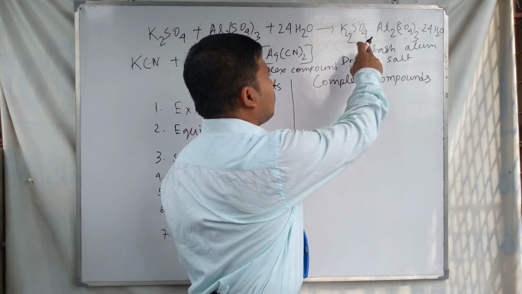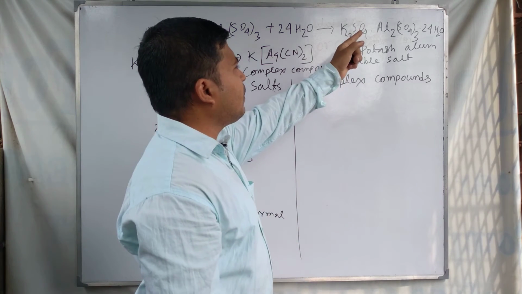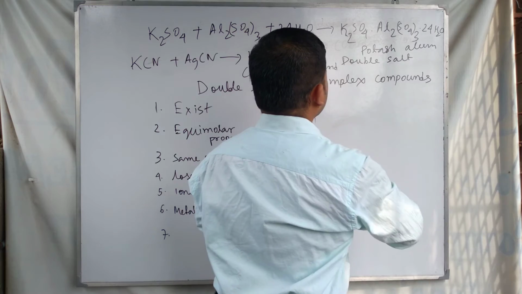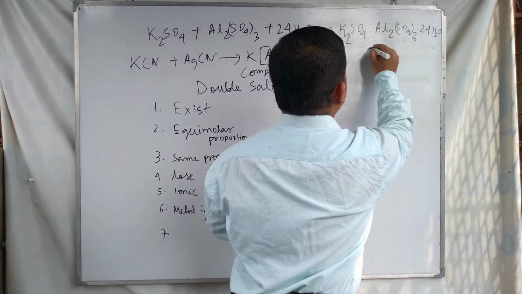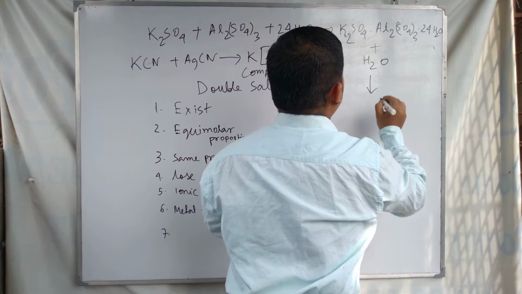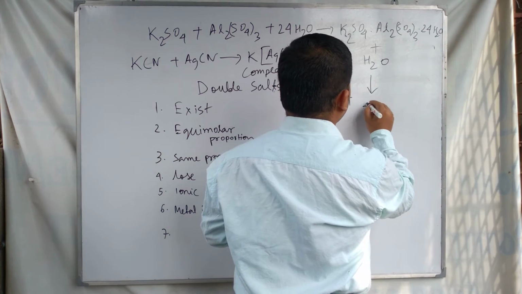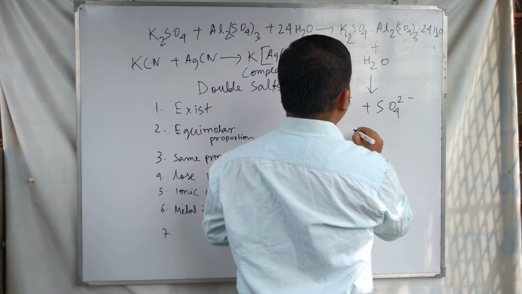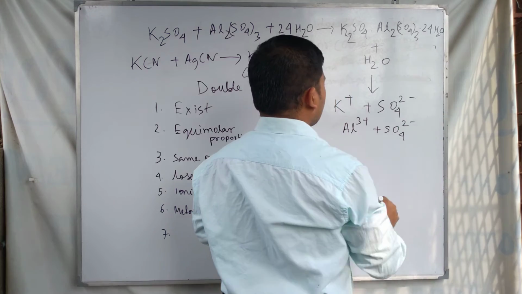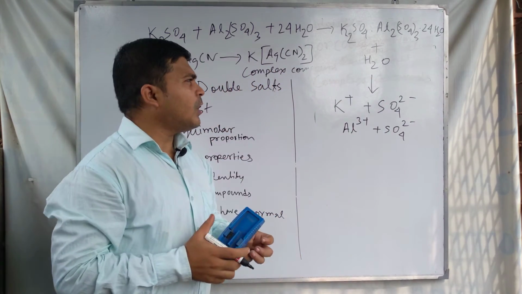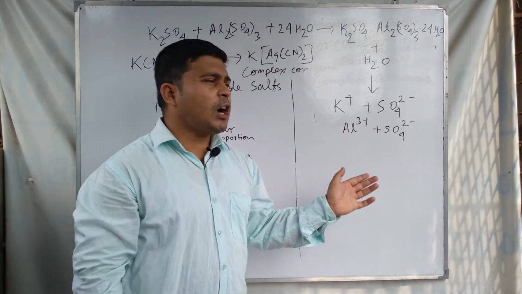As for example, if we dissolve the potash alum in water, it produces K+, SO4 2-, and Al3+ ions.